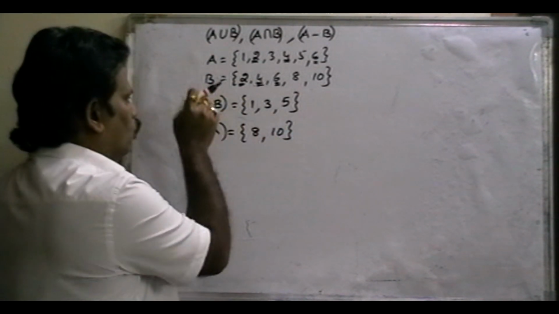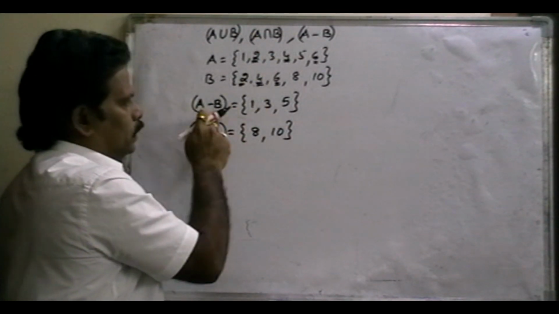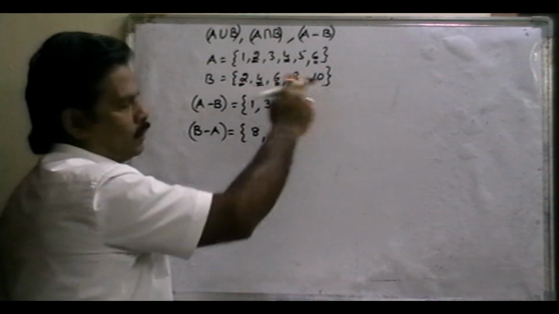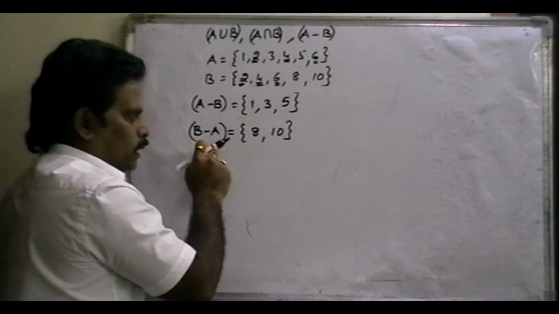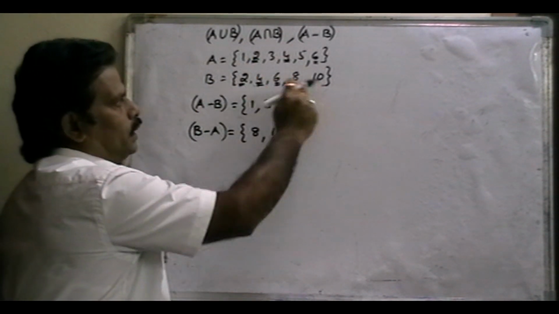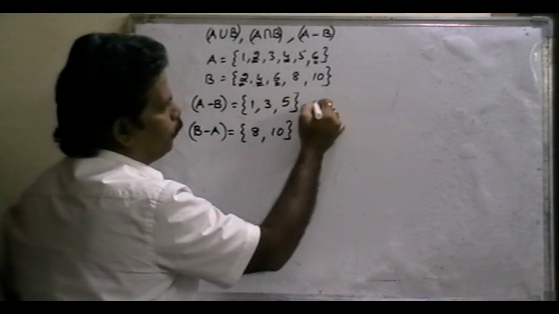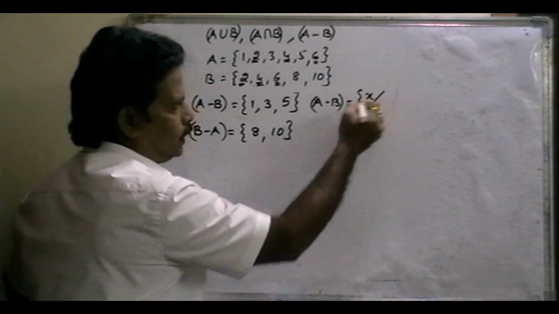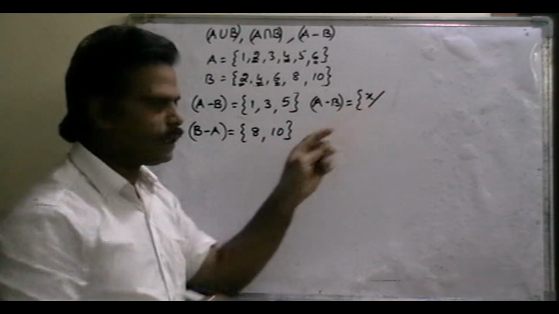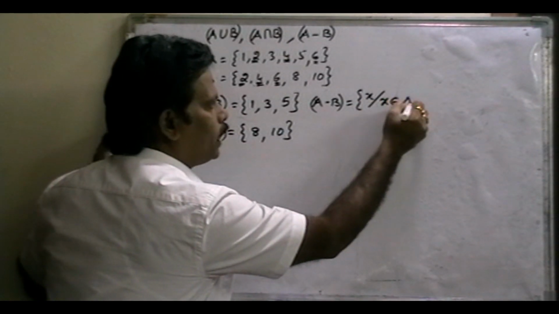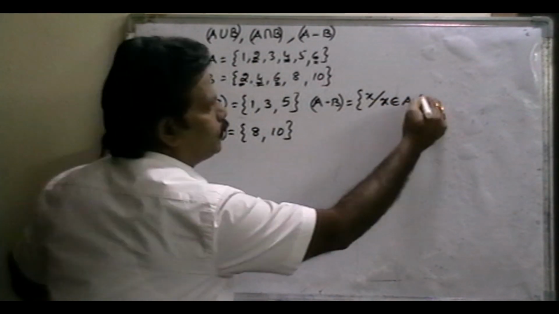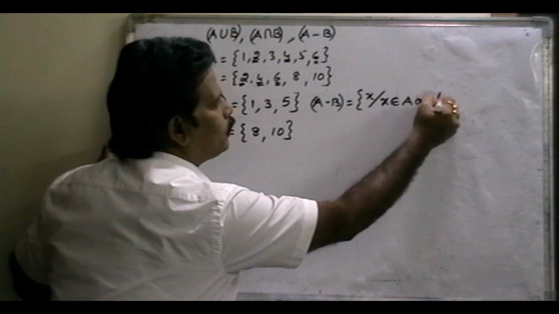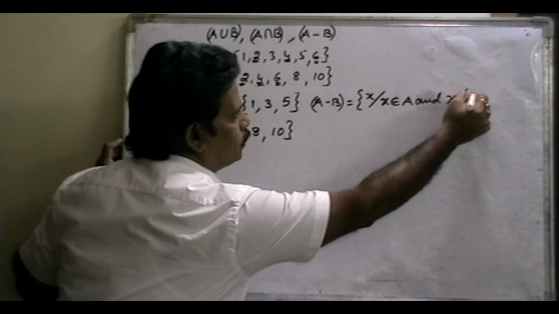The elements which belong only to A, that means A minus B. In A minus B, only the A elements 1, 3, 5 belong to A but do not belong to B. Here B minus A is the element which belongs to B but does not belong to A. Now in set builder form, A minus B is the set of elements X such that X belongs to A, it is an element of A, but also that X does not belong to B.